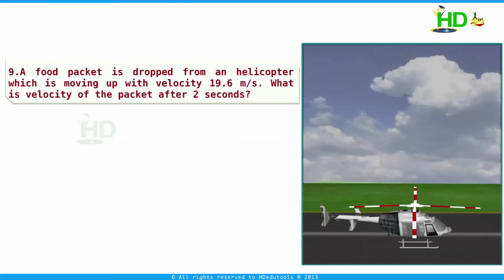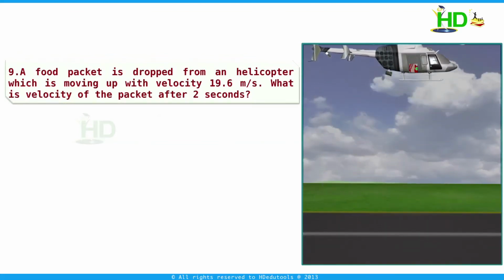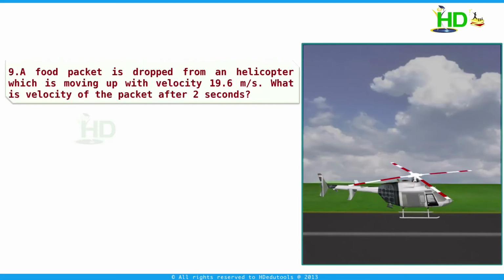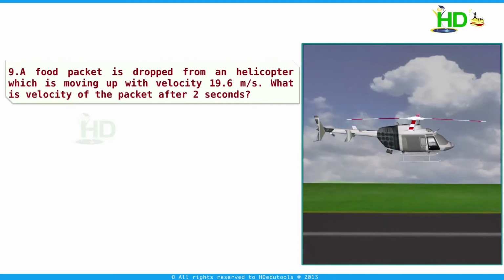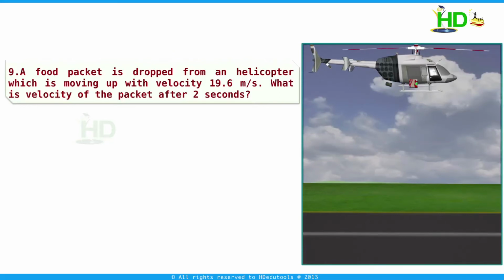Now we take another problem. A food packet is dropped from a helicopter which is moving up with velocity 19.6 meters per second. What is the velocity of the packet after 2 seconds? Now what is given in our problem? The helicopter is moving vertically up with velocity 19.6 meters per second, and a food packet is dropped from it.